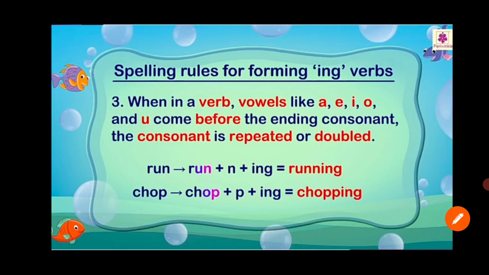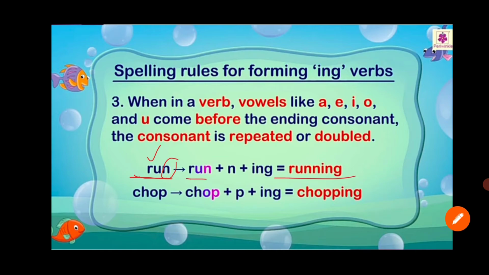This is run. R-U-N, run. रन में लास्ट वर्ड क्या है बेटा, एन है. यू वॉवेल है और एन इज कंसोनेंट एंड यू इज वॉवेल. So that last consonant is getting double while we are adding the ing. Means run plus n plus ing is equal to running.